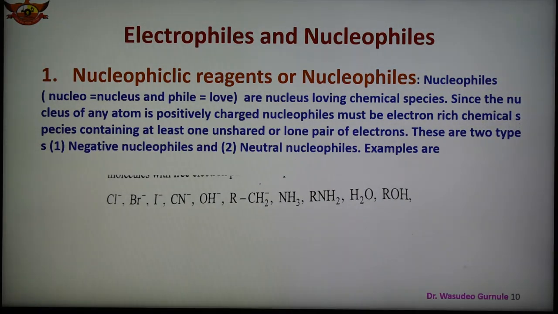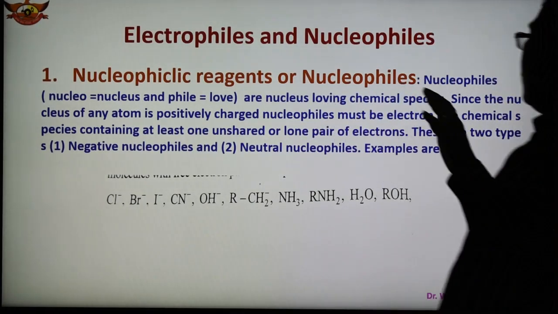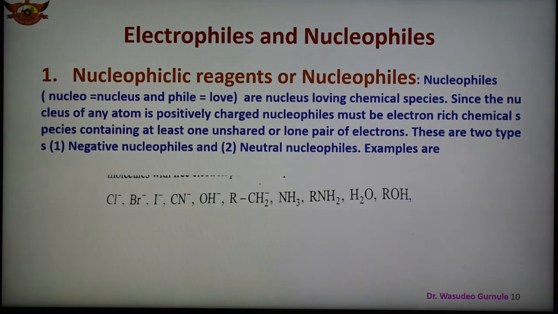So nucleophilic reagents or nucleophiles are nucleus loving chemical species, and they are electron rich chemical species containing a shared or lone pair of electrons, and these are of two types. So remember what a nucleophile is: a reagent which can donate an electron pair in a reaction.